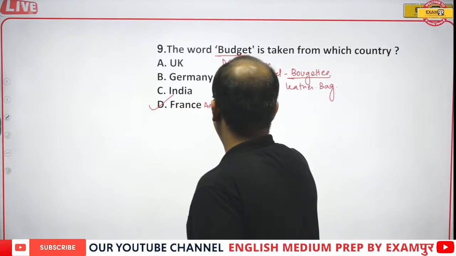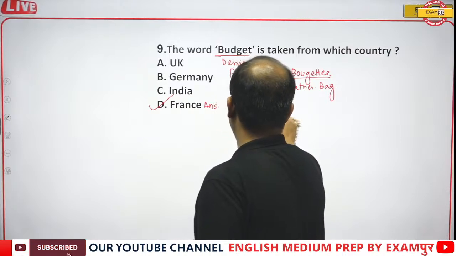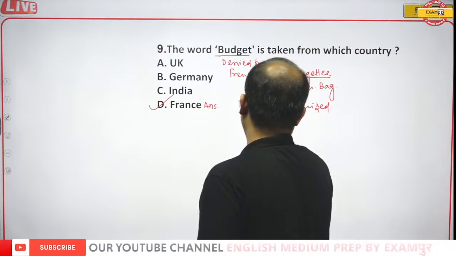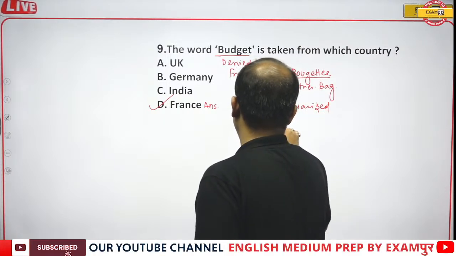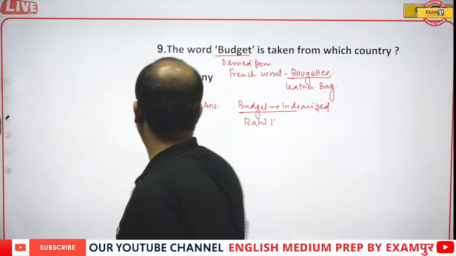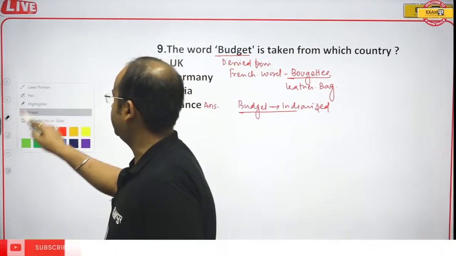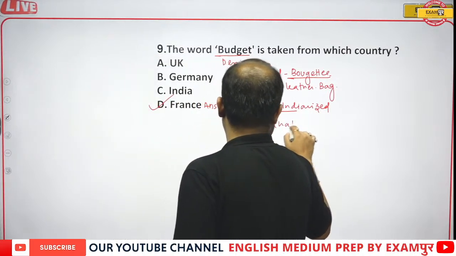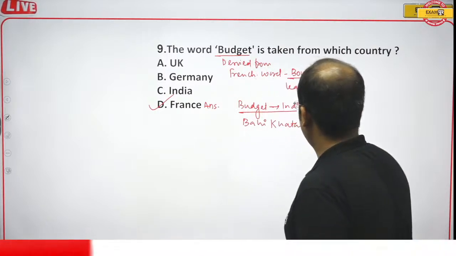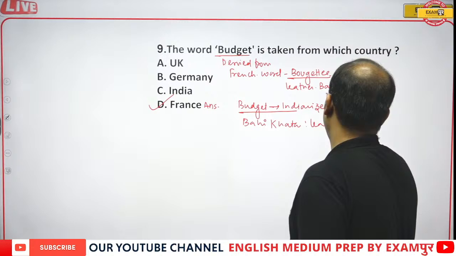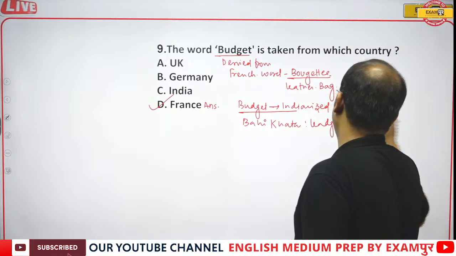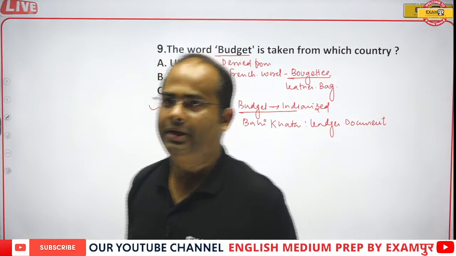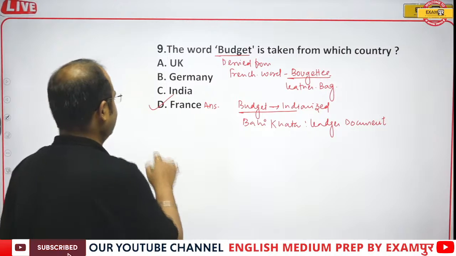Now budget has been Indianized, and the new name given is Bahi Khata. Bahi Khata is the ledger document. So the word comes from France, and Bahi Khata is the Indian word for it, and that is being mentioned in